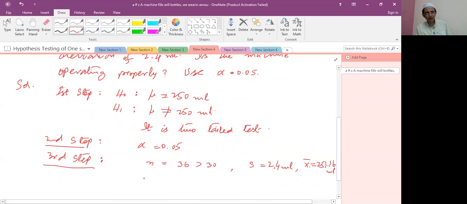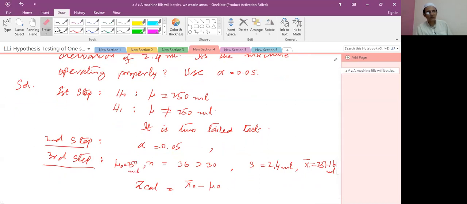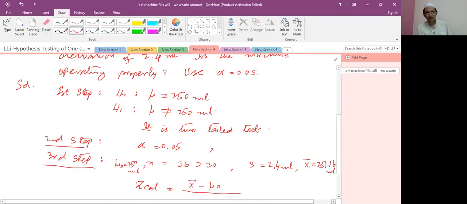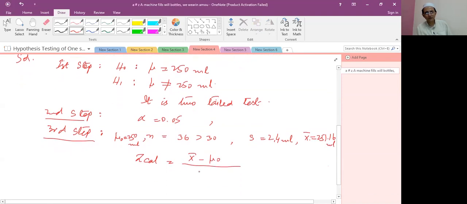here we are applying the Z statistic. Z calculated value is X bar minus mu naught. What is mu naught? Mu naught is equal to 250 ml. So, X bar minus mu naught whole upon sigma over root n.